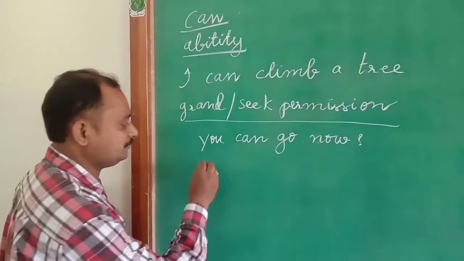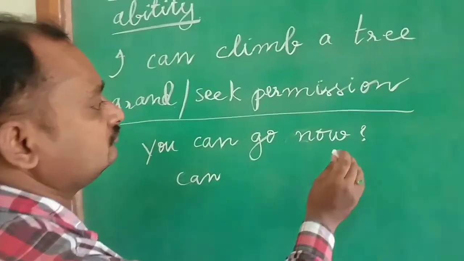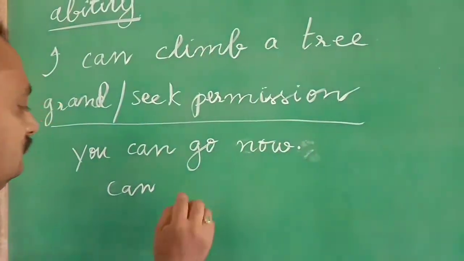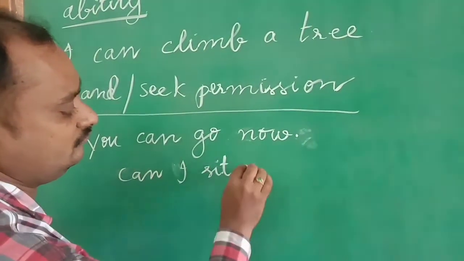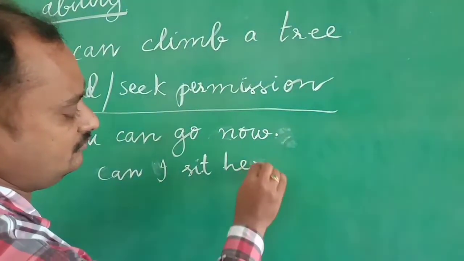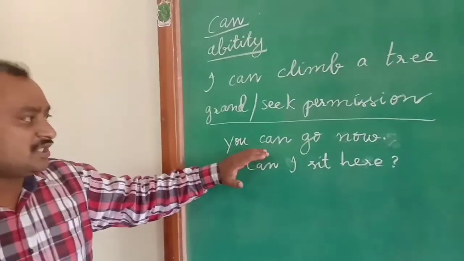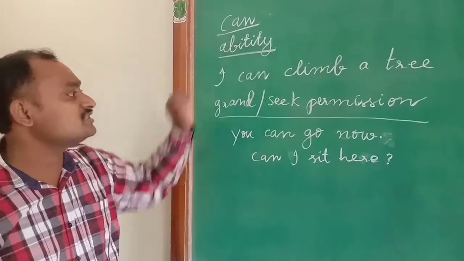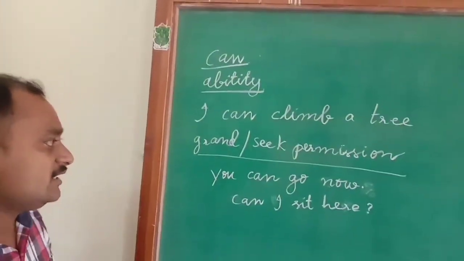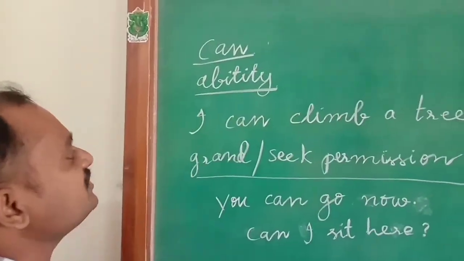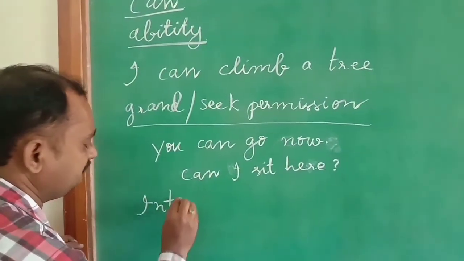And seeking permission: can I sit here? To grant permission and also to seek permission, we can use can. You can go now. Can I sit here?